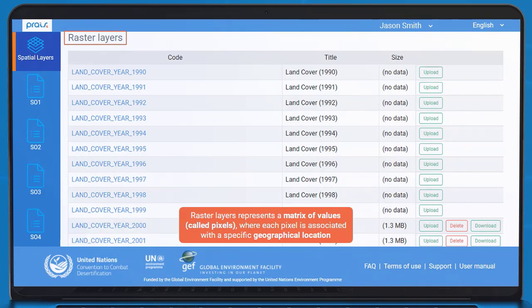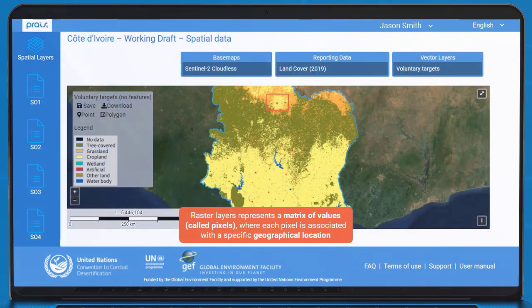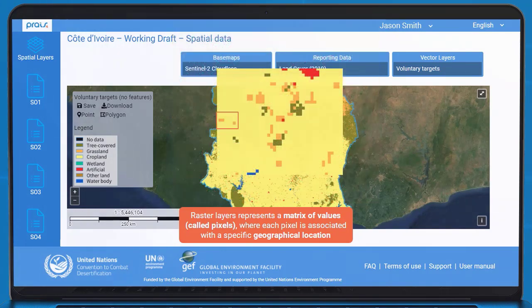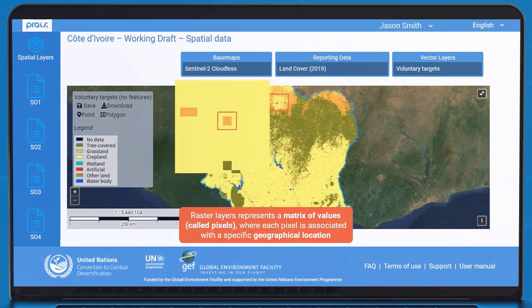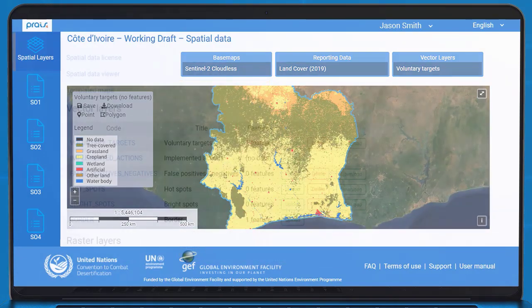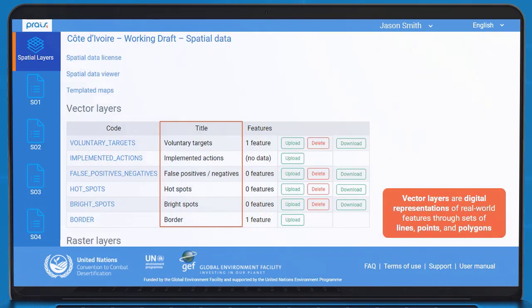Raster layers represent a matrix of values called pixels, where each pixel is associated with a specific geographical location. Vector layers are digital representations of real-world features through sets of lines, points, and polygons. These can be used to represent voluntary targets, implemented actions, false positive or negative sites, hotspots or bright spots, and national borders.